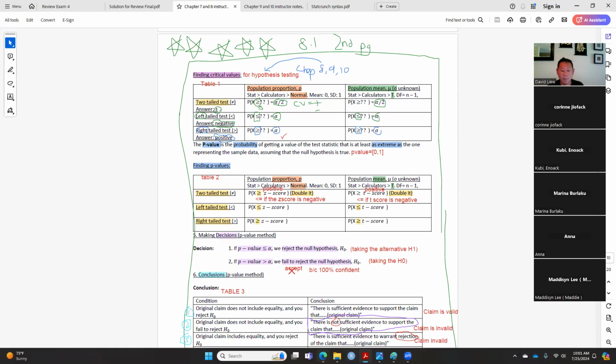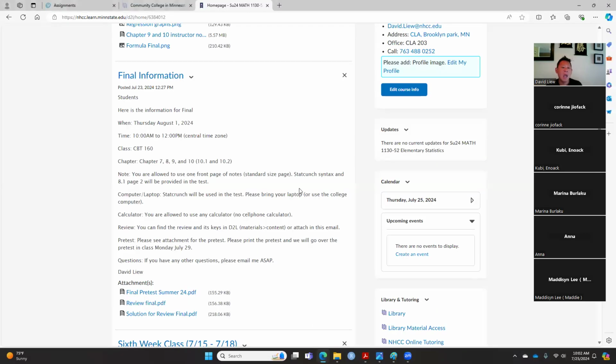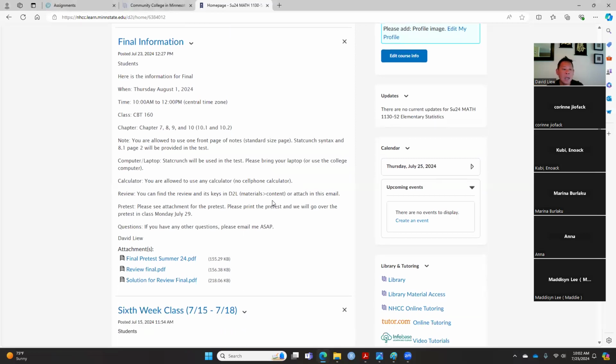For those who are wondering what is needed for the finals, computers and laptops have to be used. If you have a laptop, bring your laptop with you on finals day. Otherwise, use the computer in the school, because StatCrunch will be used in your test. You need to use StatCrunch for sure. Calculators, if you have calculators, bring them. No cell phone calculators are allowed. If you don't have one, you can borrow it from me. I will bring a set of calculators to the test.